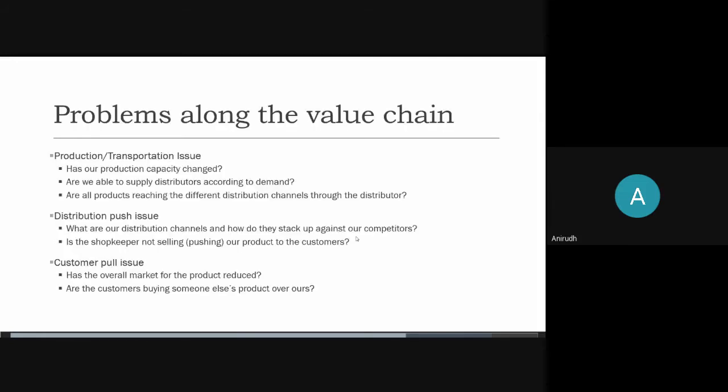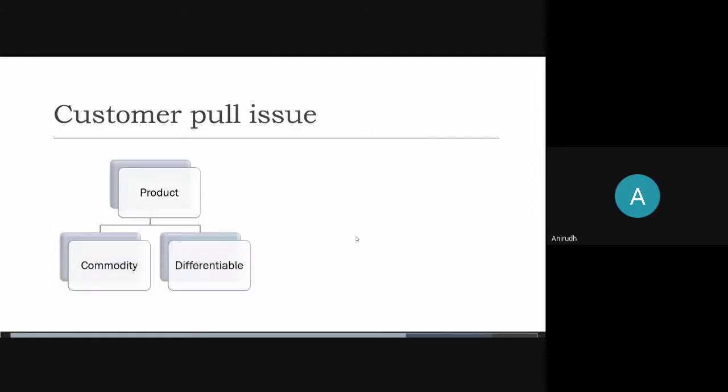In the customer pull issue, we ask two questions. Has the overall market share reduced, or are the consumers preferring somebody else's products over ours? In case the second question has an affirmative answer, if the interviewer says yes, the customers are preferring somebody else's products, we would have to delve deeper into the issue. The first thing you'll ask is: is our product a commodity product or a differentiable product?